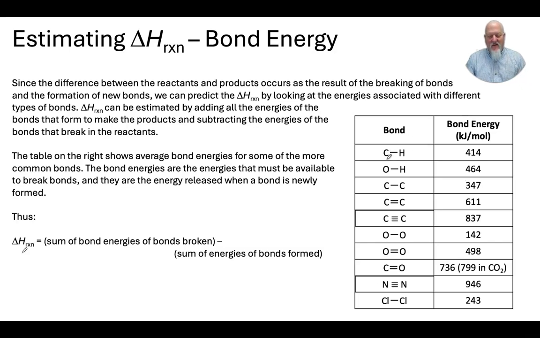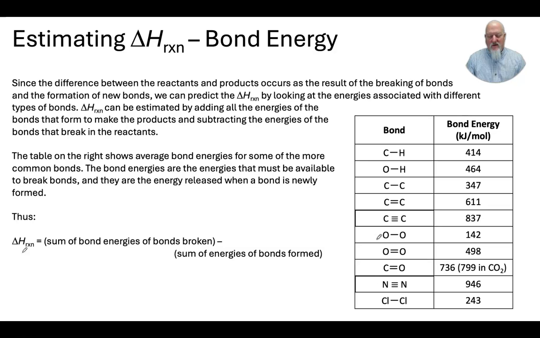If I have the bond and I want to break it, that's the amount of energy I need to put in to break it. If I have the carbon and the hydrogen, for example, and I want to form a CH bond, that's the amount of energy that's released when that bond is formed. Right. So you can see how these vary.